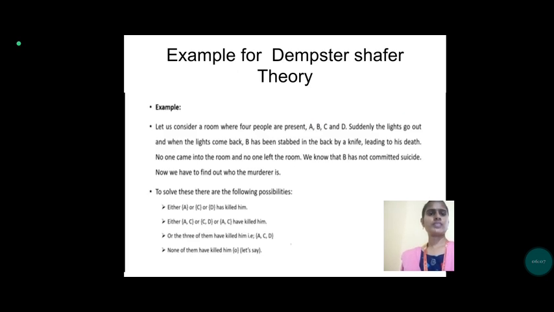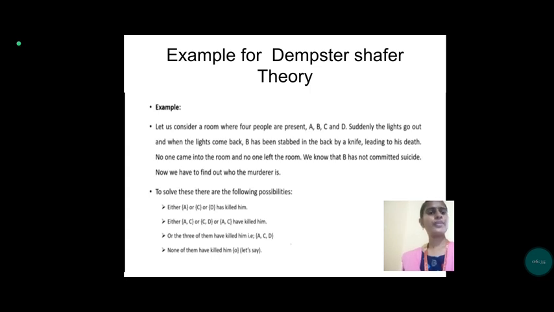The next example for the Dempster-Shafer theory. Let us consider a room where the people A, B, C and D are present. Suddenly the lights go out, and when the lights come back, B has been stabbed in the back by a knife, leading to his death.